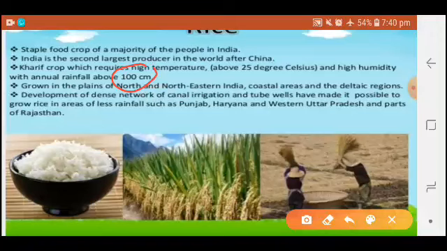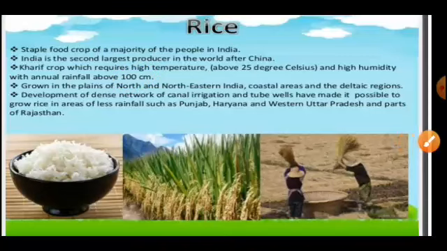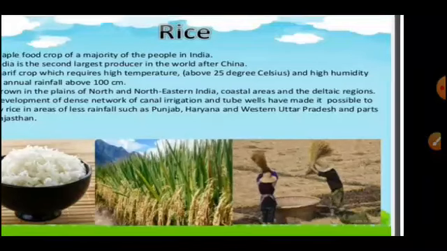Rice is grown in the plains of North and Northeast India, coastal areas and deltaic regions. Development of a dense network of canal irrigation and tube wells has made it possible to grow rice in areas of less rainfall such as Punjab, Haryana, Western Uttar Pradesh and parts of Rajasthan. Punjab, Haryana and Western Uttar Pradesh are major producers of rice.